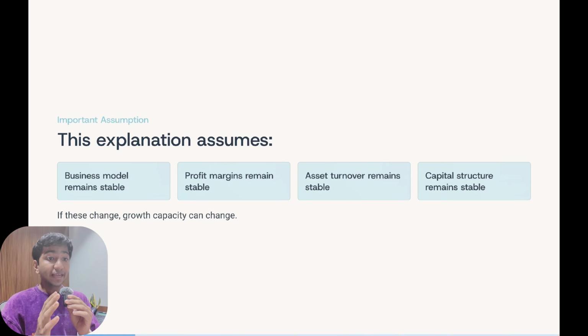In this video, we are going to try to understand what happens when a company tries to grow faster than its return on equity. Before we begin, there is one important assumption. This explanation assumes that the company's business economics remain stable. That means profit margins, asset turnover, and capital structure are not changing significantly. If these improve, growth capacity can improve. If they worsen, growth capacity can reduce. So, what we are discussing is structural growth under stable conditions.